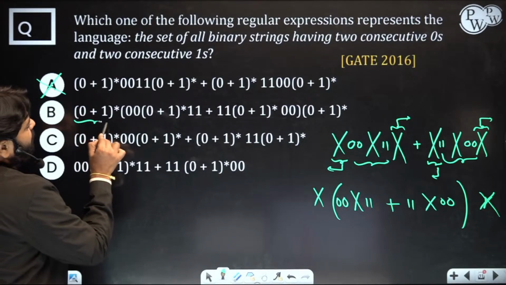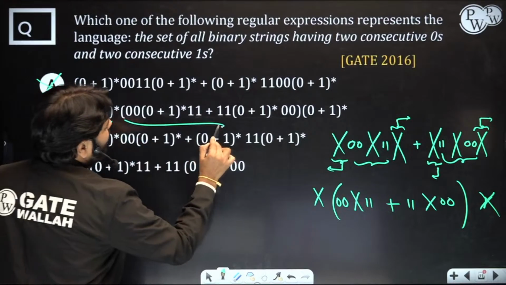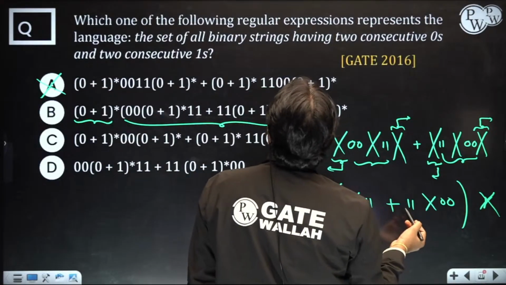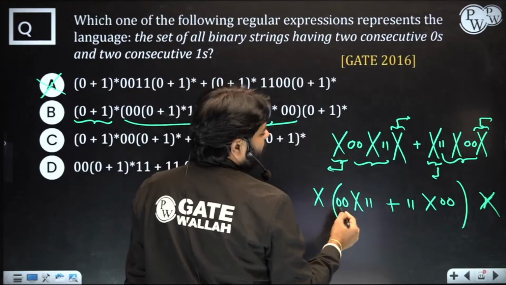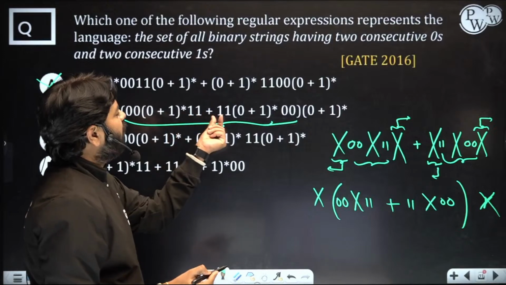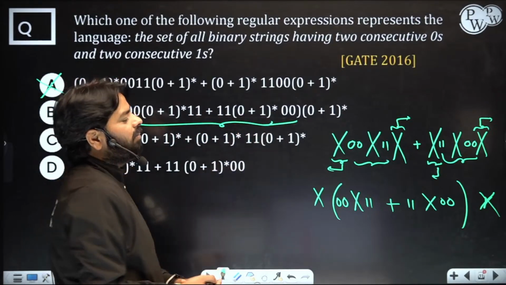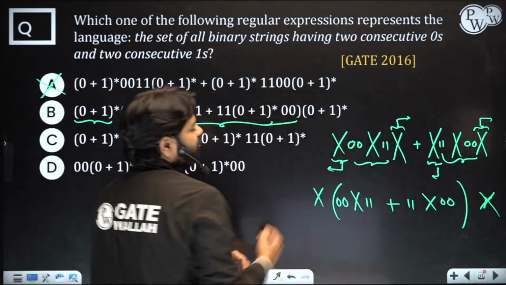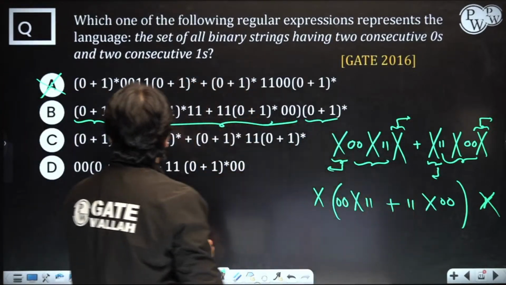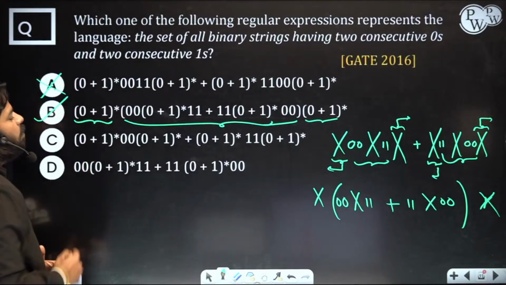This is x, and whatever you have here, the whole star, up to here. Whatever is there inside it, 00 x 00 x 11 or 11 x 00, and then finally x, that is (0+1)*. So exactly it's there as it is here. So this is matching, but let's look at the other options and why they are wrong.